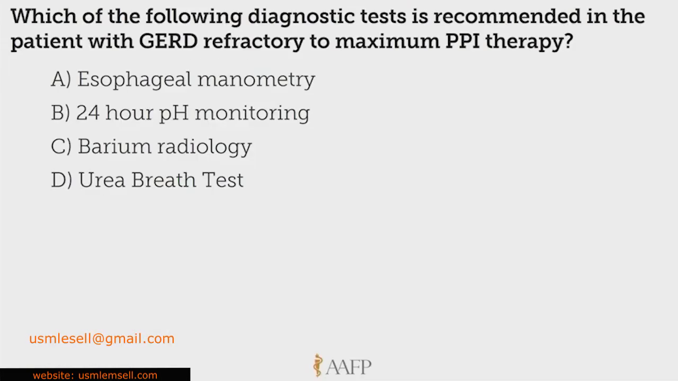Here's the question. Which of the following diagnostic tests is recommended in the patient with GERD who's refractory to maximum PPI therapy? So they've got the right history and physical examination, typically an absence of any epigastric tenderness. You put them on a PPI for 8 weeks, and they still have symptoms. What are we going to do next? Esophageal manometry, 24-hour pH monitoring, barium radiology, or a urea breath test. Which of those are we going to do?